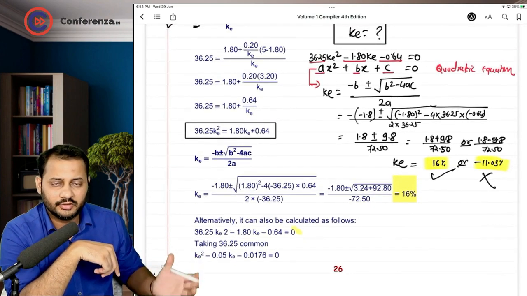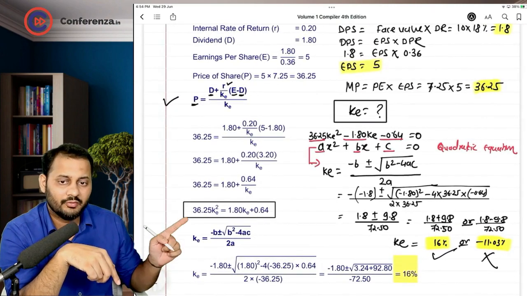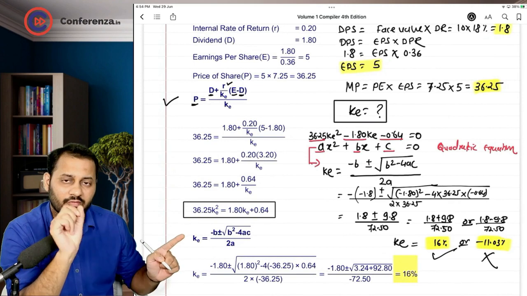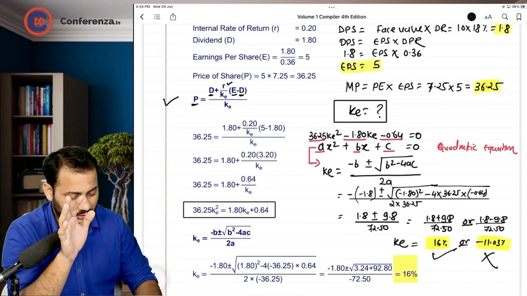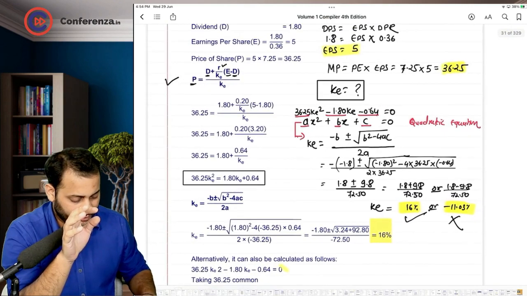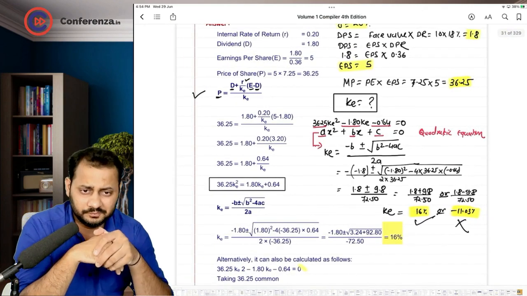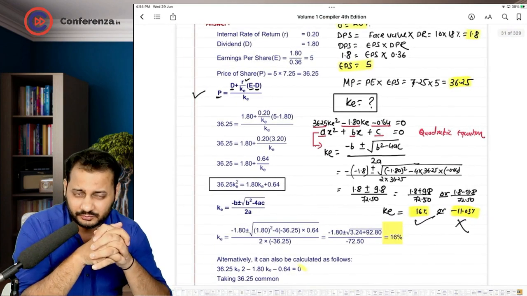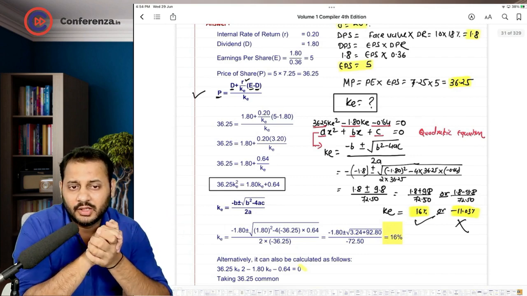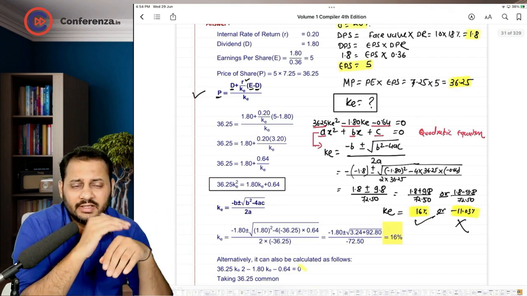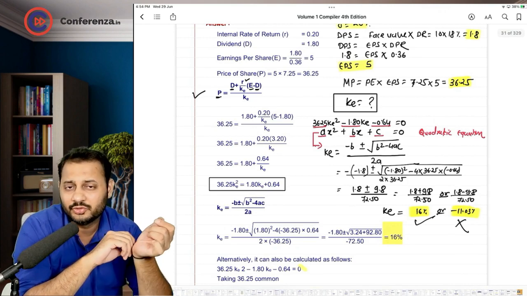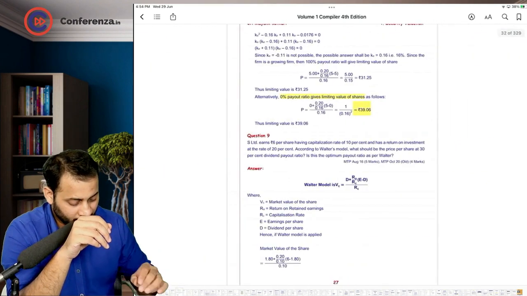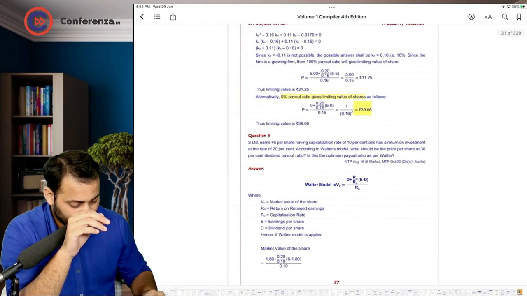An alternative method is also given to you. So all in all, you will have to remember the formula of the quadratic equation. No other answer to this. If you want to write it down, you can do it by pausing this video. I will move ahead. I hope you understood this question. There are very slim chances that this equation will be asked in the exam, but still it is a part of the syllabus, so you never know what happens. Okay, there are many other things to focus on.